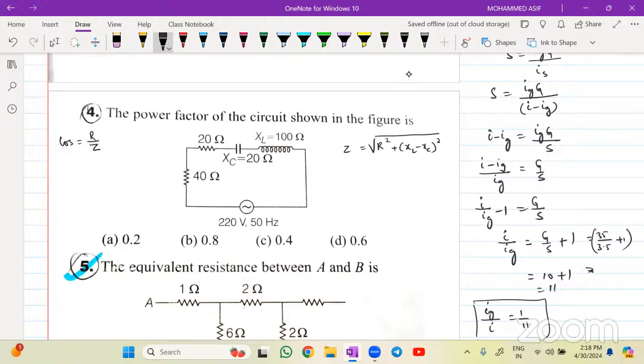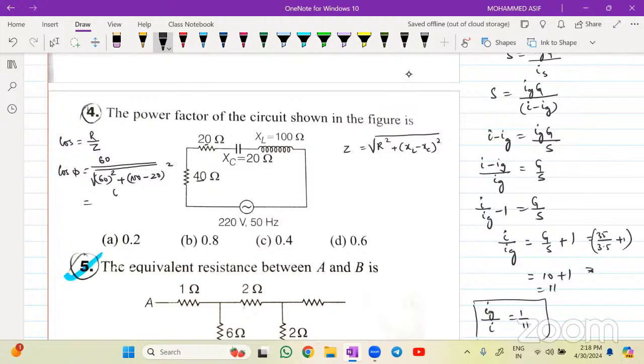Clear? So cos phi is equal to R, which will be equal to how much? Can anyone tell me? See this 40 and this 20. That mistake basically happens, people take only 20. This 40 and this 20 are in series. So R effective will be equal to 60 divided by the square root of Z. Z value is 60 whole square plus XL. XL value is 100. 100 minus XC, that is 20, into whole square.